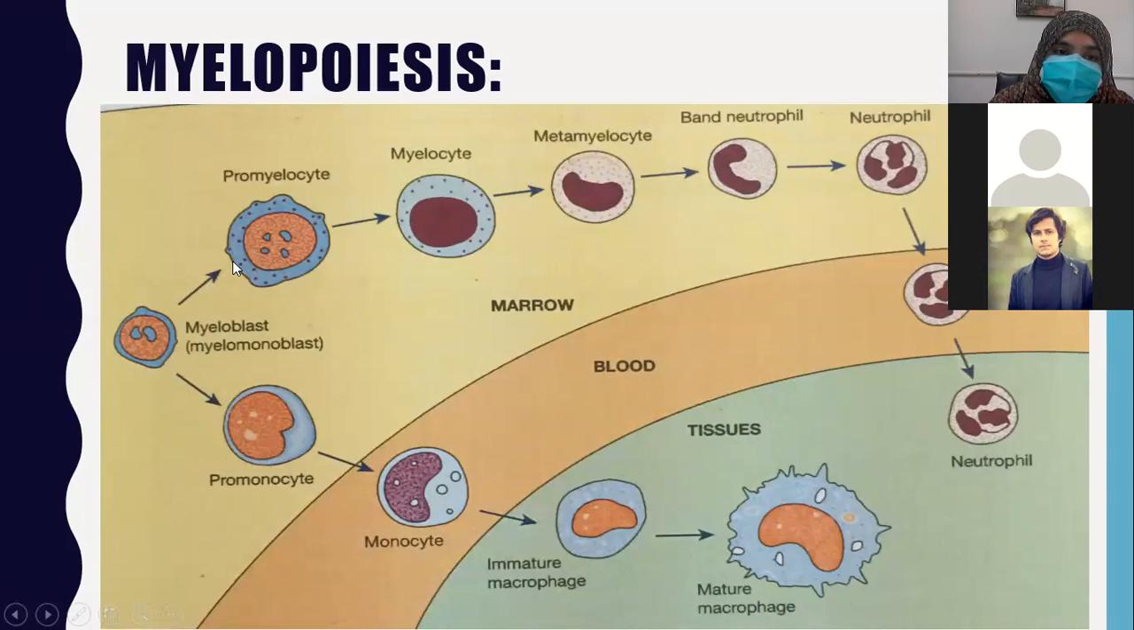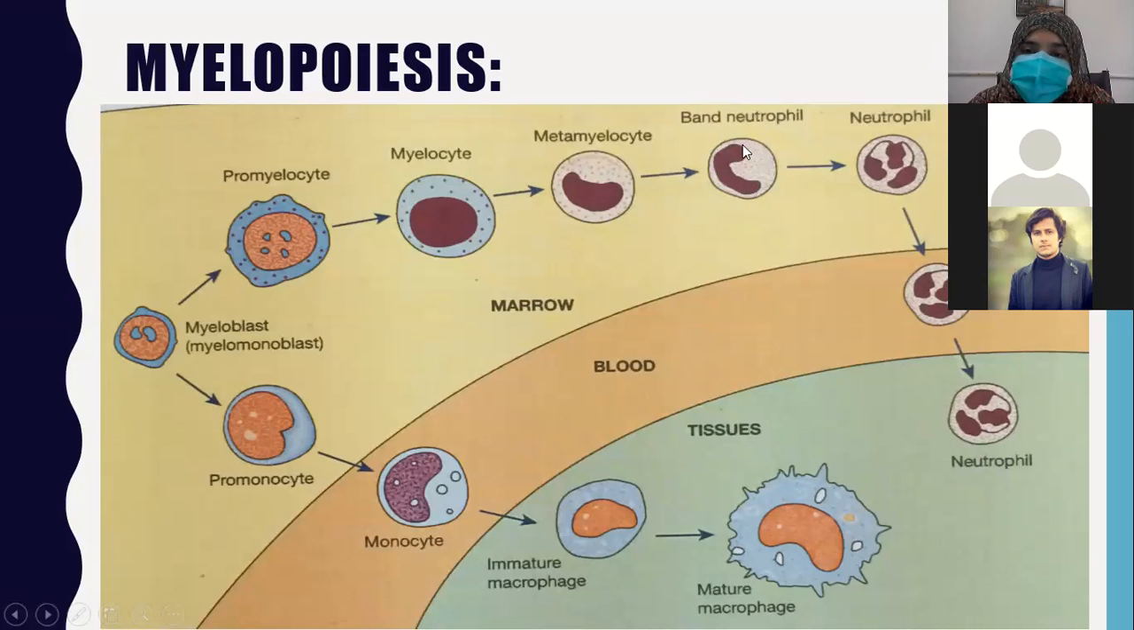Beta, it's easy to remember. Pro means first, remember it first. Promyelocyte, then myelocyte, then metamyelocyte. Meta has a dent inside it. This is a dent. So when the nucleus is dented, it's called metamyelocyte. Myelocyte produces metamyelocyte, this dented nucleus cell, and it will lead to band neutrophil.